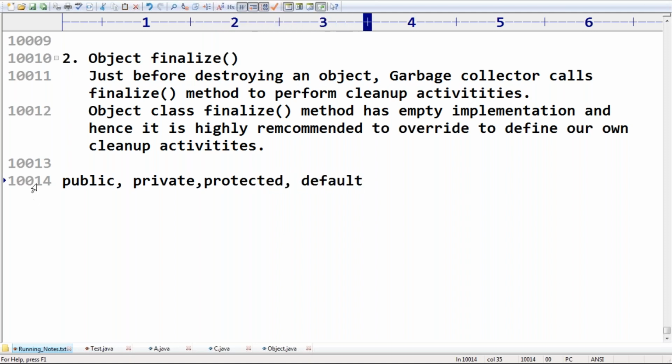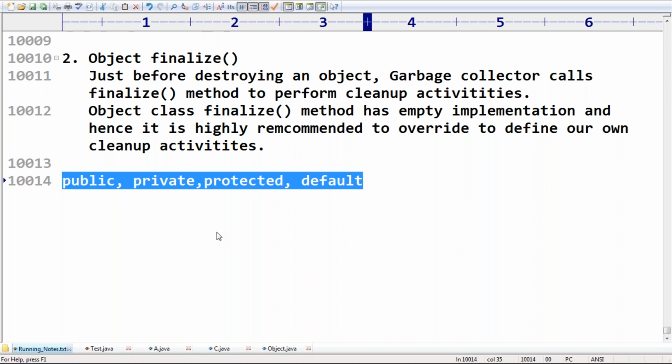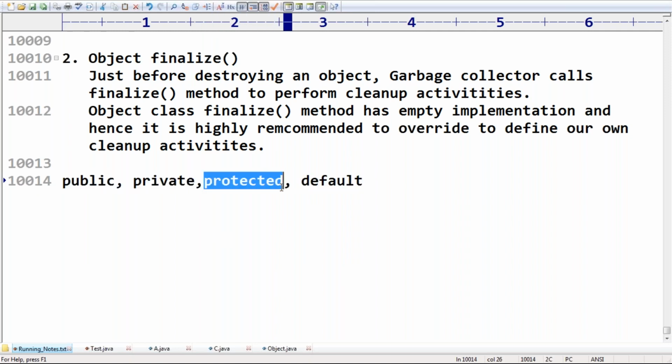These things are very important, but among all, protected itself is the most dangerous modifier. Take very special care about this terminology, friends. Okay, that's all. Now we have to talk about the next concept.